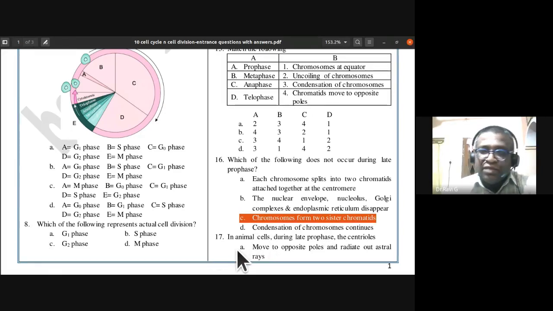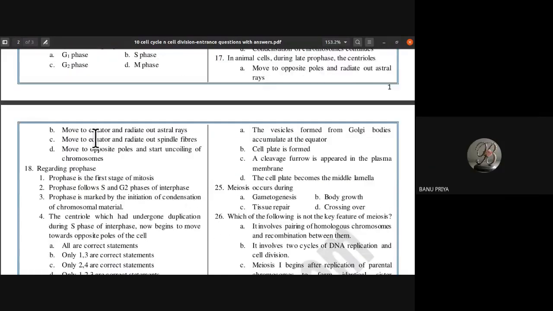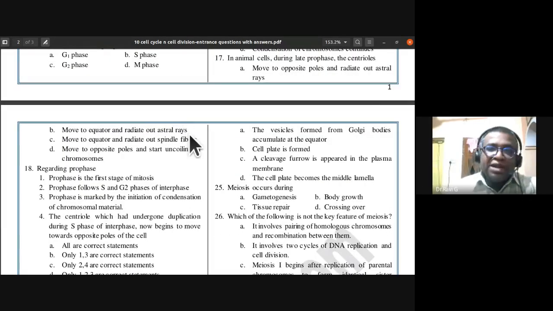So the 17th one. In animal cells during late prophase, the centrioles move to opposite poles and radiate out astral rays. See, it is at late prophase they are describing what is happening to the centrioles.